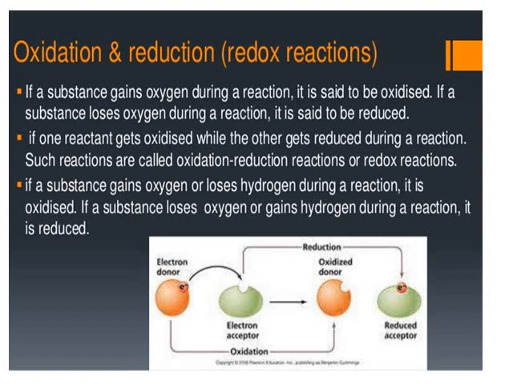If one reactant gets oxidized while the other gets reduced during a reaction, such reactions are called oxidation reduction reactions, or in short, redox reactions. If a substance gains oxygen or loses hydrogen during a reaction, it is oxidized. If a substance loses oxygen or gains hydrogen during a reaction, it is reduced.